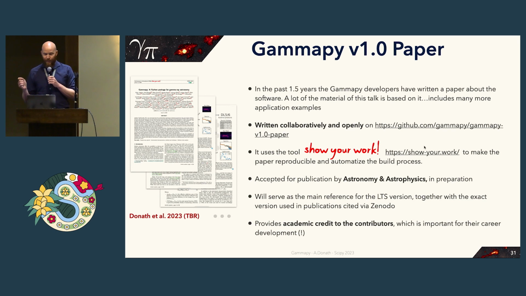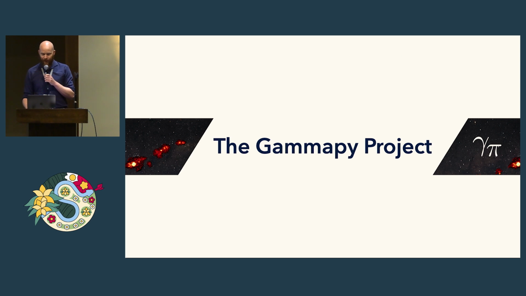The paper has now just been accepted for publication by Astronomy and Astrophysics, and it's going to be published very soon. It will serve as a main reference for the long-term support version, together with the exact version used in publications via Zenodo. It provides academic credit to the contributors, which is really important for their career development. So I think this is not something that we should forget.